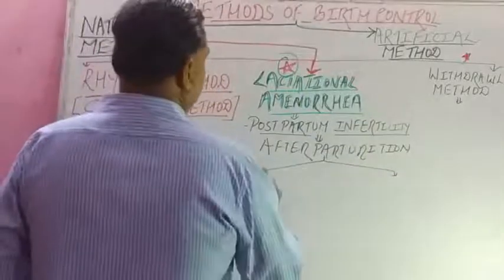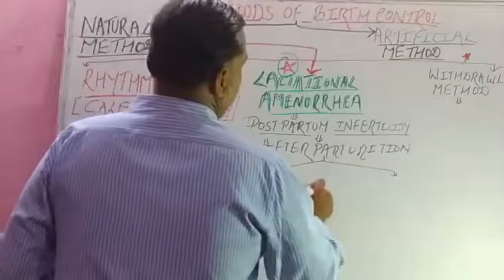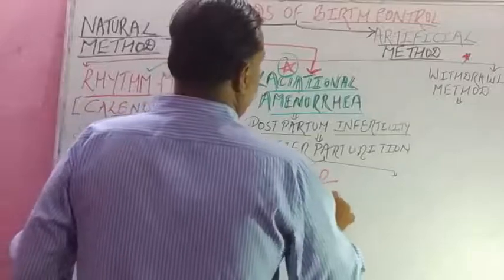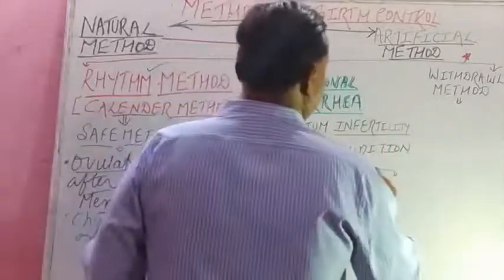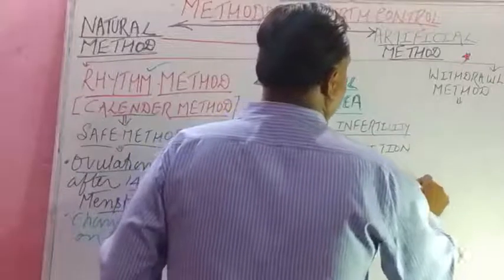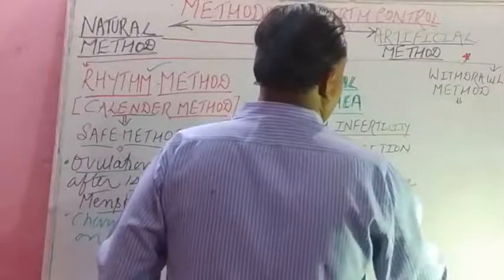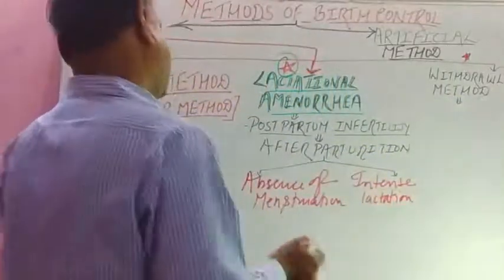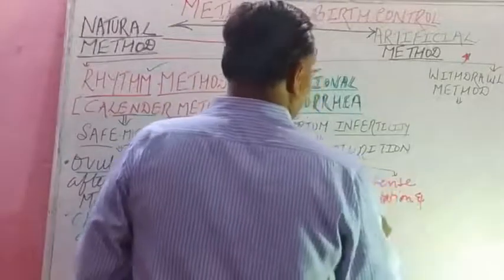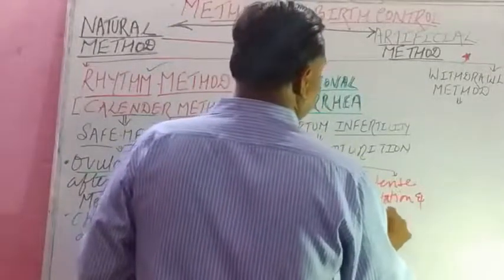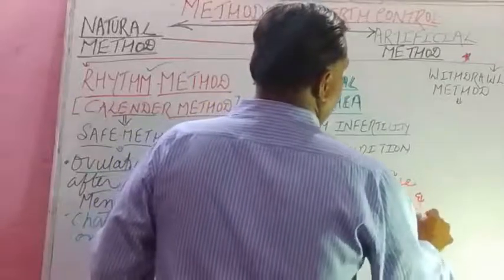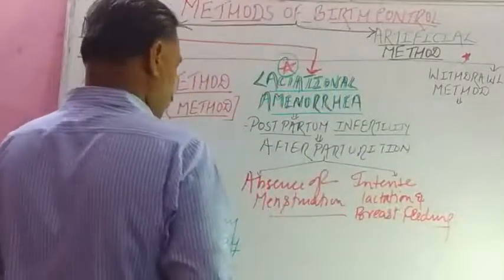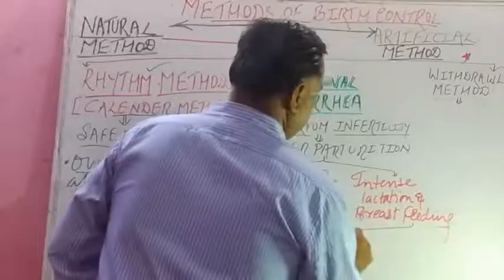Absence of menstrual cycle, absence of menstruation, and intense lactation. Student, you know what is lactation? Ejection of the milk. Intense lactation and rapid breastfeeding. So naturally, it's very obvious, if these two things will be there, so there will be fully